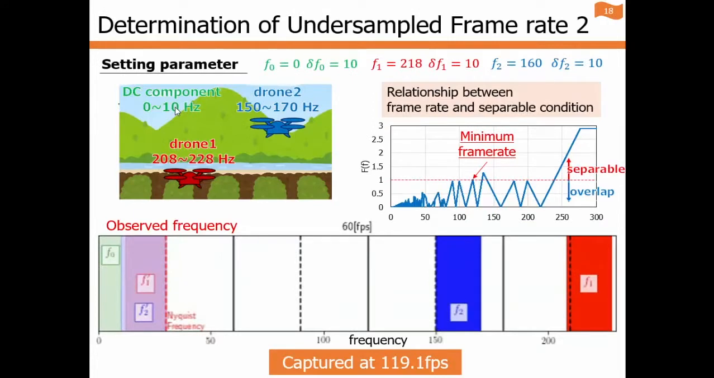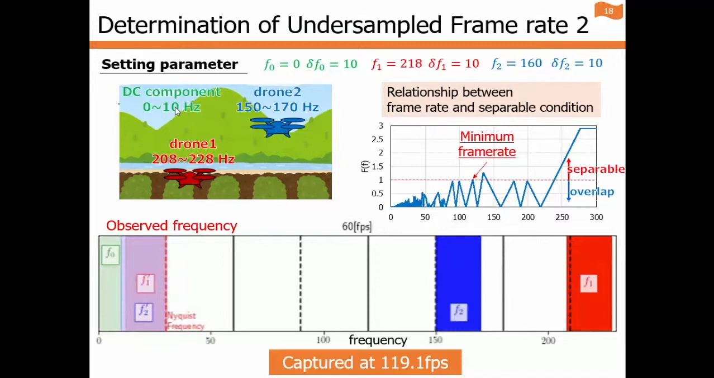And next, this is a simulation when 3 vibration sources are assumed. So in addition to the previous experiment condition, the other is in the range of 150 to 170 Hz, intended as drone 2's propellers. We set the parameters corresponding to this environment.